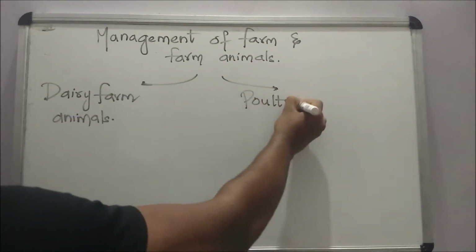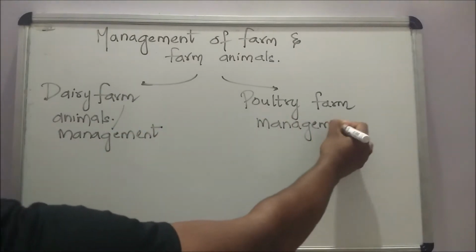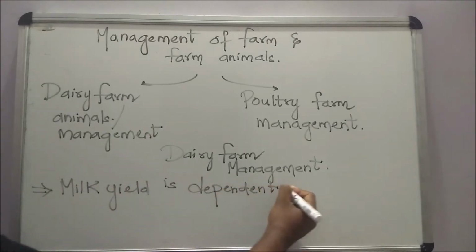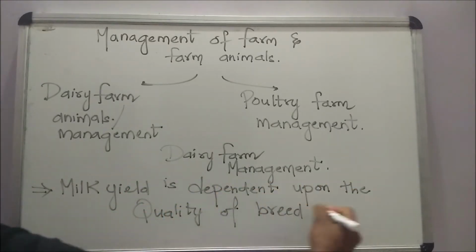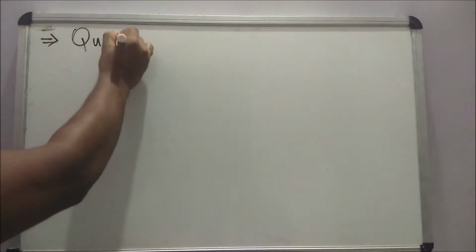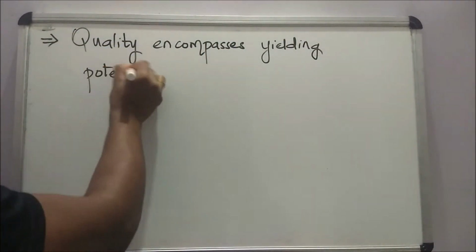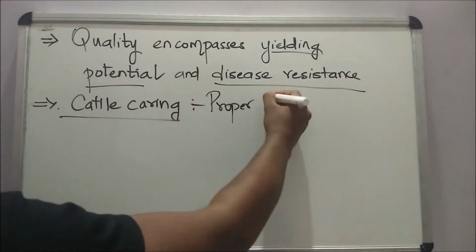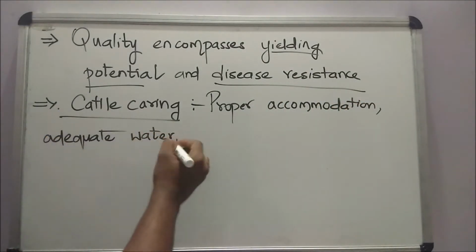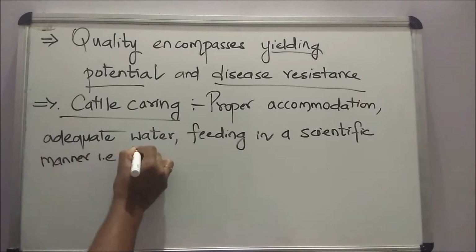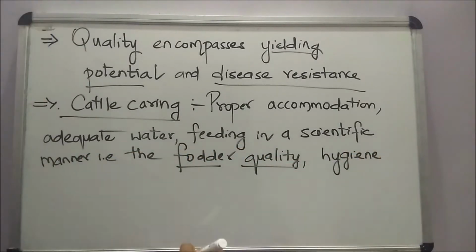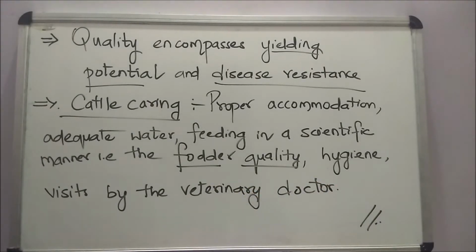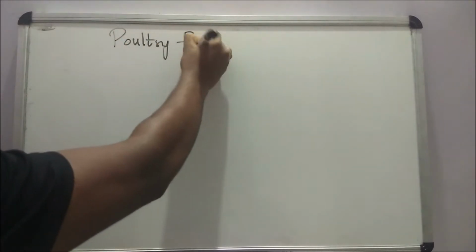It is broadly classified into two things: dairy farm management and poultry farm management. Dairy farm management: milk yield is dependent upon the quality of breed selected. Quality encompasses yielding potential and disease resistance. The cattle should be taken care of properly with proper accommodation, adequate water, and feeding in a scientific manner, that is, fodder quality, hygiene, and a veterinary doctor who has to visit once a week. All these processes nowadays have become mechanized and proper record keeping is done.